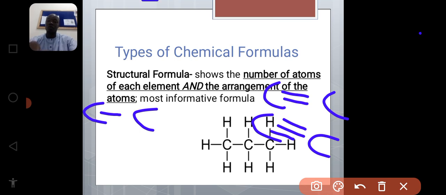The structural formula of propane, that is this. Why do we say that it is the structural formula? It's simple, because if you now look at this one, you will realize that we have